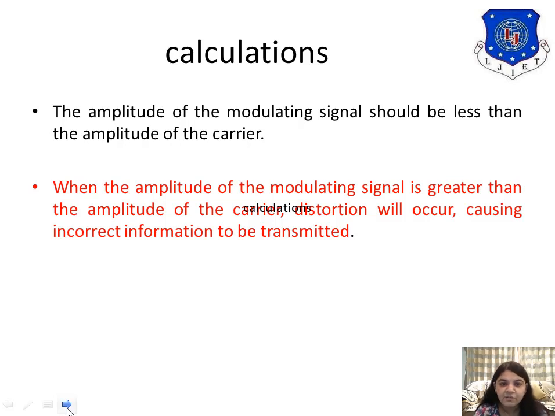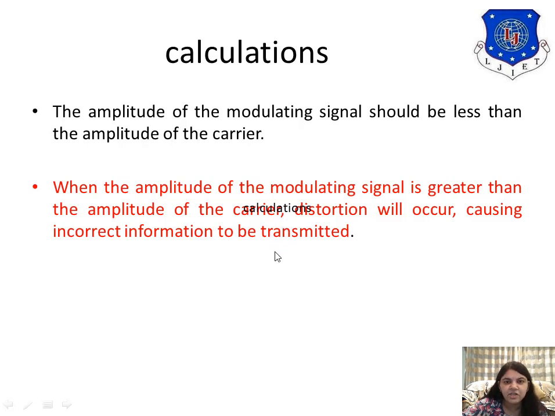Now if your message value is higher than the carrier, then it cannot travel with the frequency. So the condition is always that the amplitude of the modulating signal should be less than the carrier. In a 1 mark question we can ask: if Vm is greater than Vc, what happens?